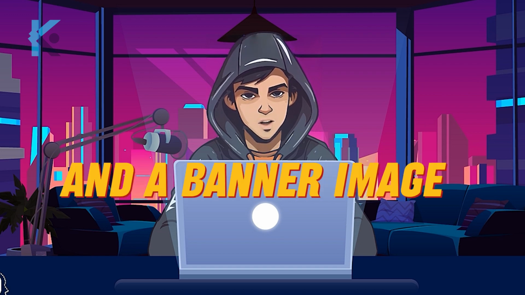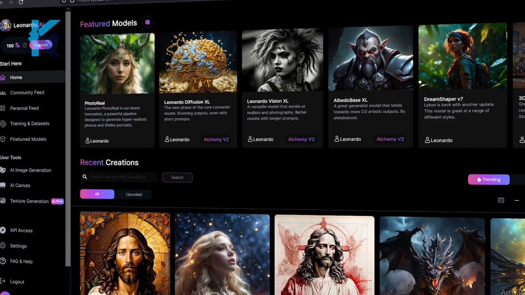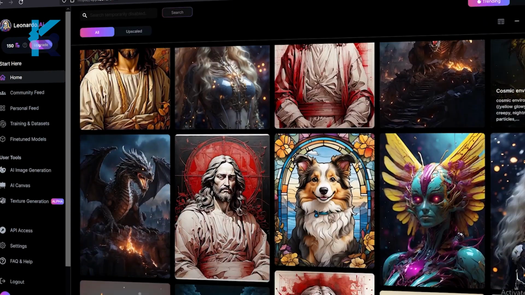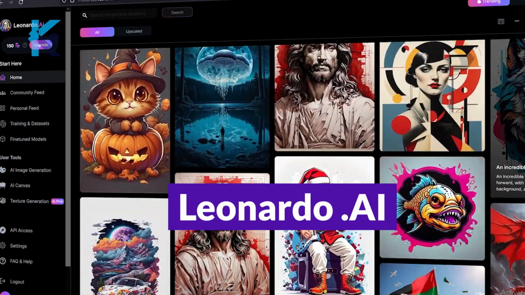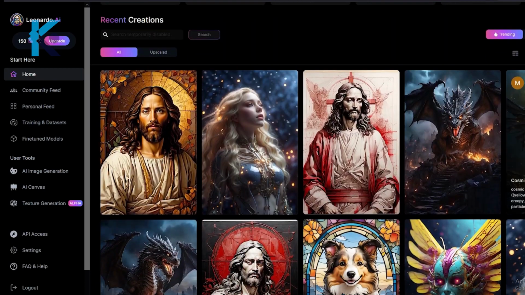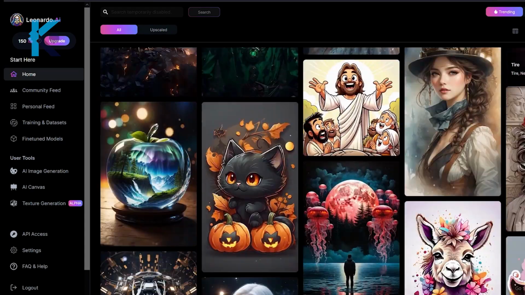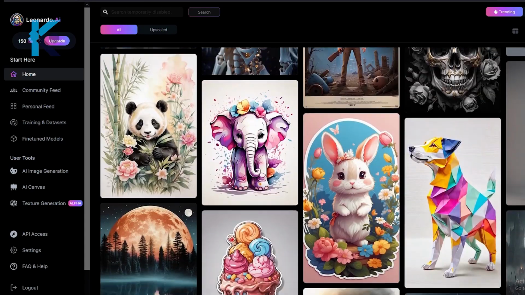We need a logo and a banner image for the channel as well. I'm going to tell you about a free AI art generator. It's similar to Midjourney but easier to use. It's called Leonardo AI. Let me show you how to generate a logo for our channel using this AI. You can sign up for this AI for free. As you can see here, all these are specific models. These can generate art with specific attributes.